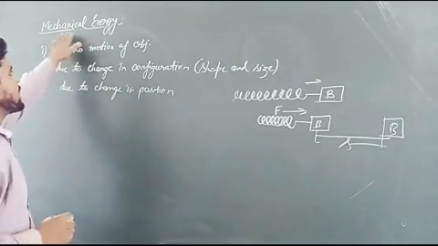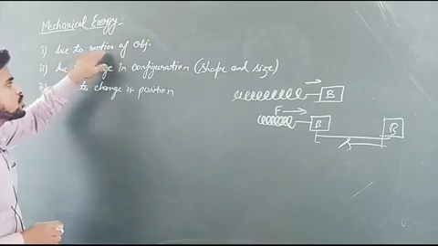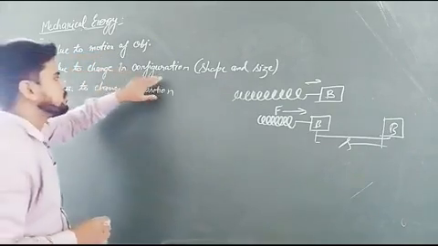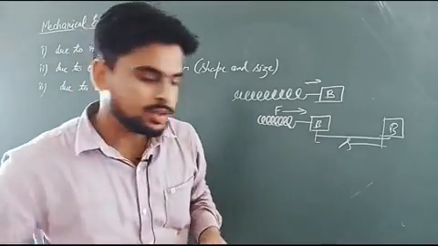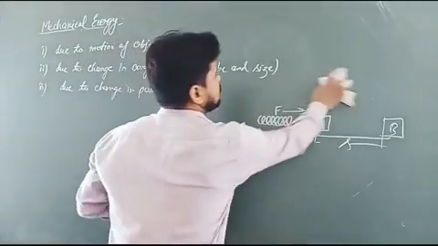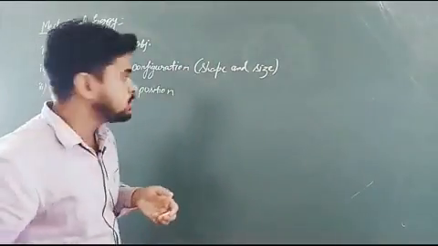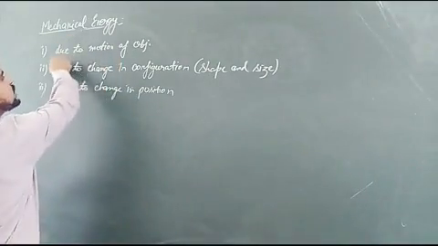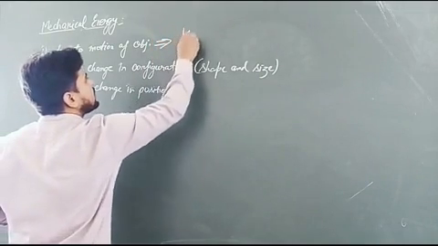So mechanical energy is possessed by an object due to motion of the object, due to change in configuration and due to change in position. Okay students, I hope this is clear to you. Now again these are given some new terms. The mechanical energy due to motion is known as kinetic energy.